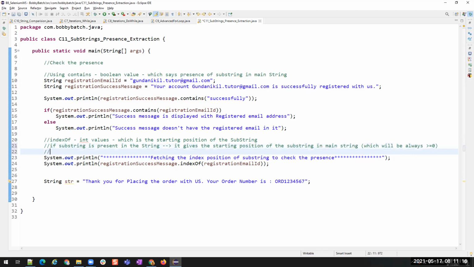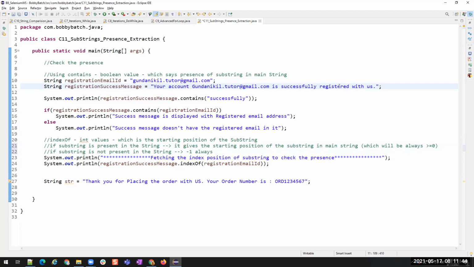If the substring is not present in the string, it is going to return -1 always. Understood? Since the index positioning starts from 0, if this substring is starting from this position, then it will return 0.